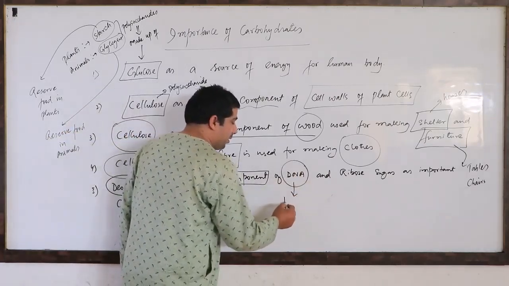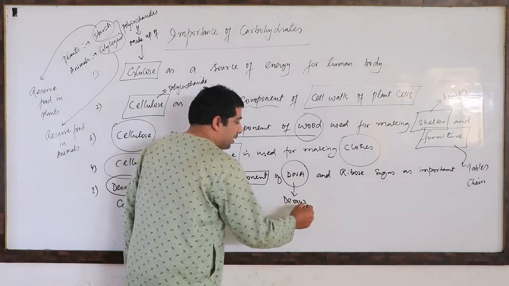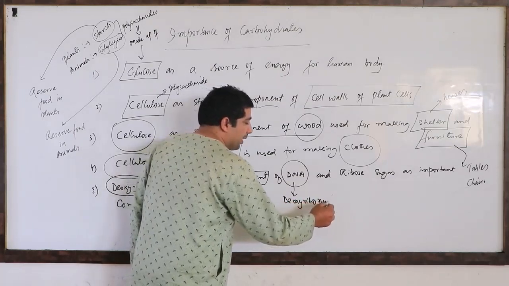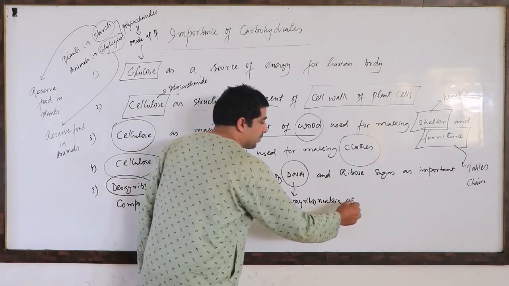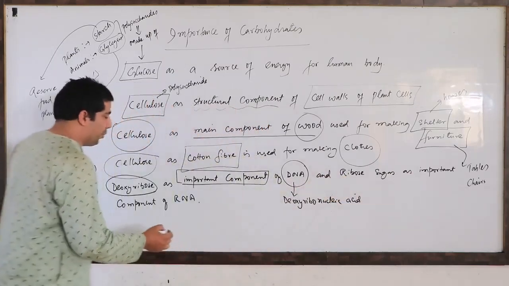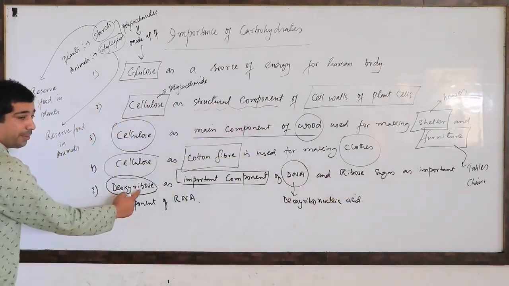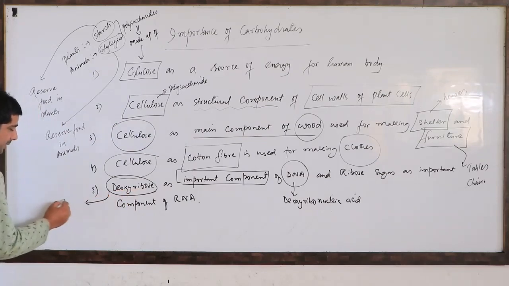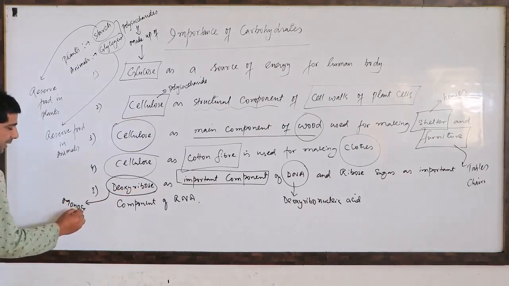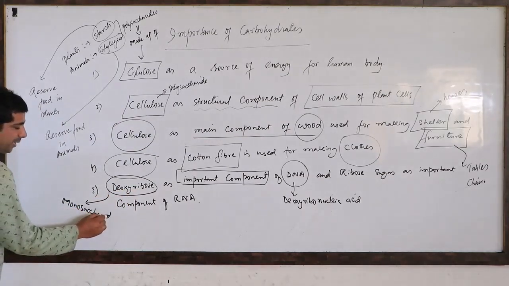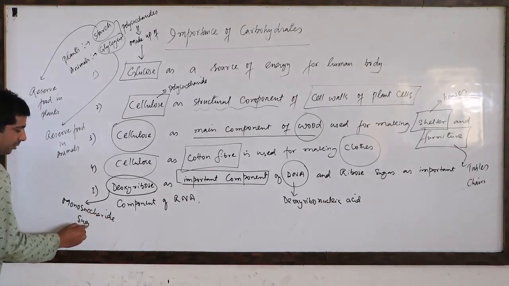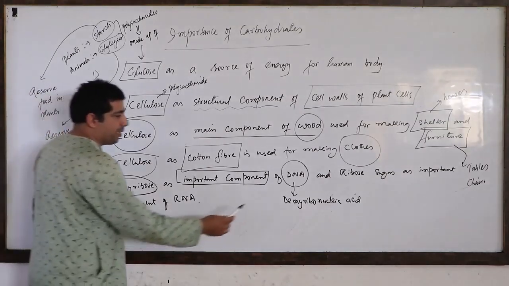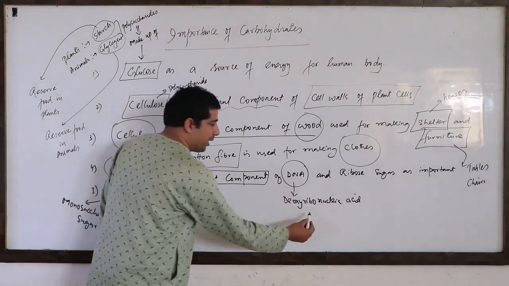DNA stands for deoxyribonucleic acid. And this deoxyribonucleic acid contains deoxyribose sugar, which is basically a monosaccharide, and it is found in the DNA.